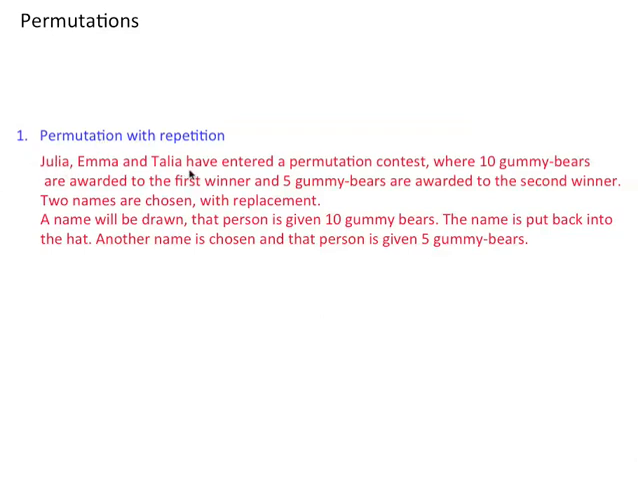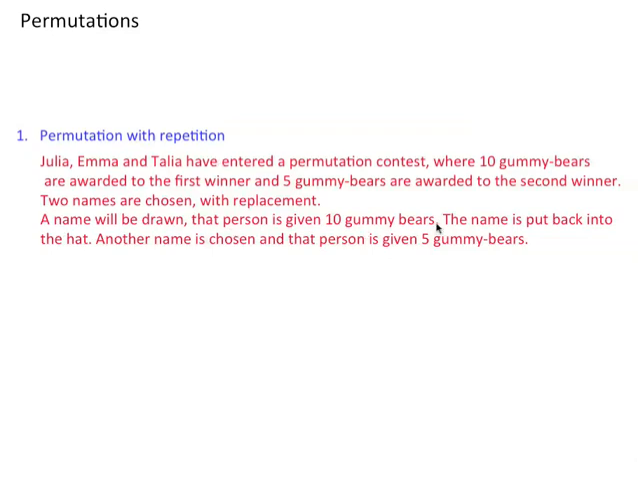Julia, Emma, and Talia have entered a permutation contest where 10 gummy bears are awarded to the first winner, 5 gummy bears are awarded to the second winner. So 2 names are chosen with replacement. That means they put these 3 names in a hat, and they pull out one name, they look at it, and that's the first winner. That person gets 10 gummy bears. They put it back.